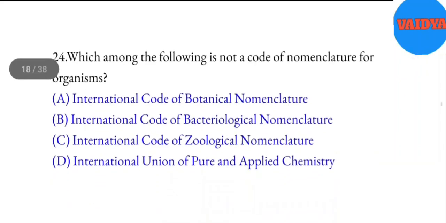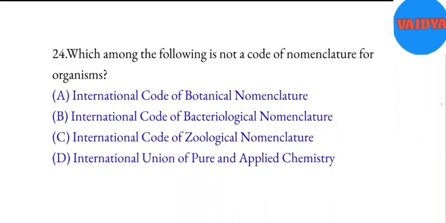24. Which among the following is not a code of nomenclature for organisms? A. International Code of Botanical Nomenclature. B. International Code of Bacteriological Nomenclature.